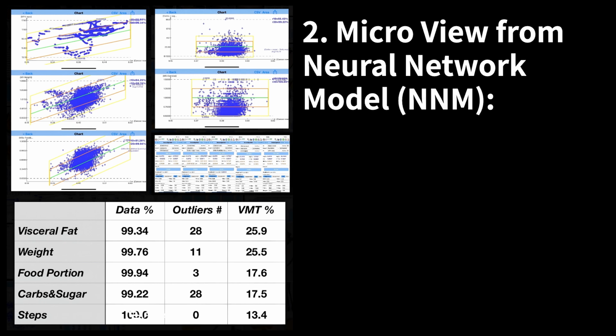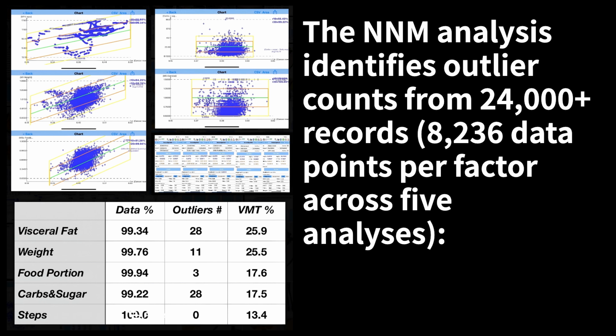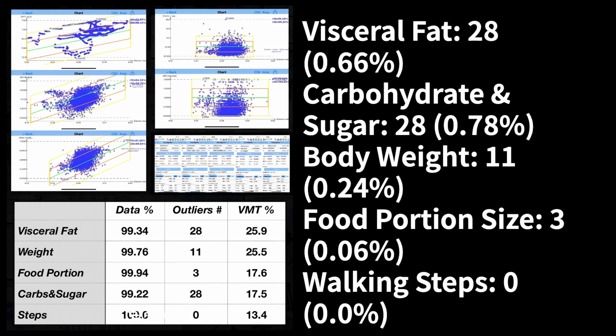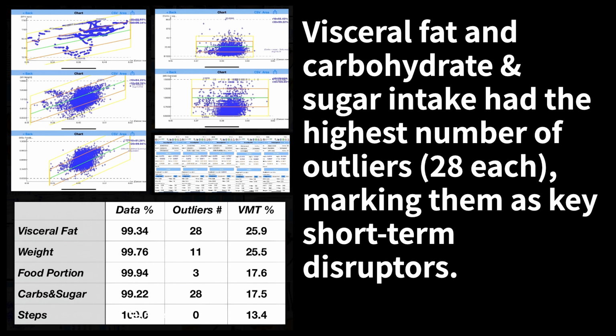2. Micro view from Neural Network Model, NNM. The NNM analysis identifies outlier counts from 24,000 records. 8,236 data points per factor across 5 analyses. Visceral fat, 28, 0.66%. Carbohydrate and sugar, 28, 0.78%. Body weight, 11, 0.24%. Food portion size, 3, 0.06%. Walking steps, 0, 0.0%.